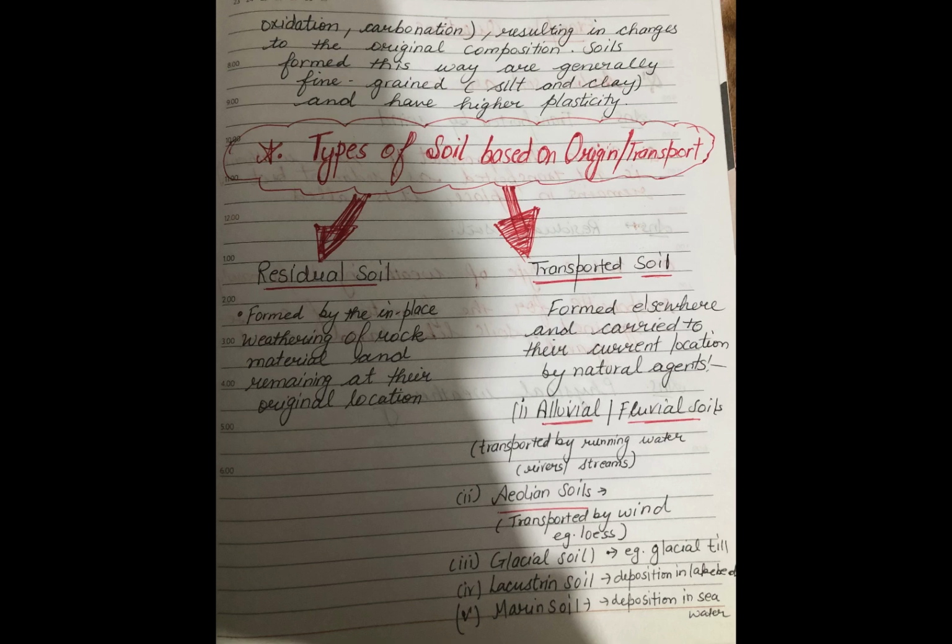Second, Aeolian soil. It is transported by the wind. Next, glacial soil. It is transported by glaciers. Next, lacustrine soil. It is deposited in lakes. Next, marine soil. It is deposited in the sea.